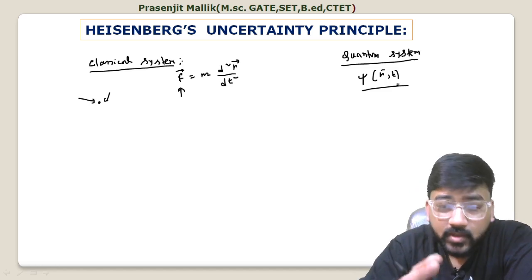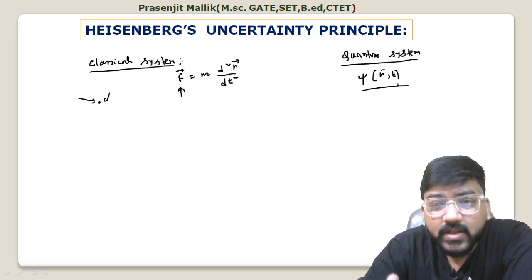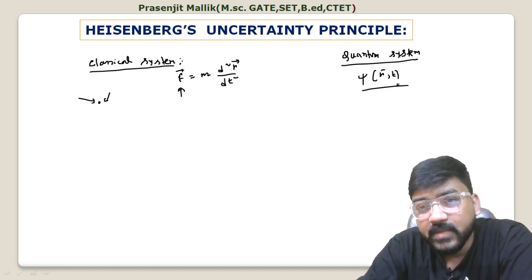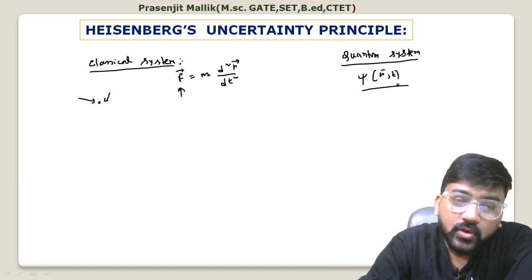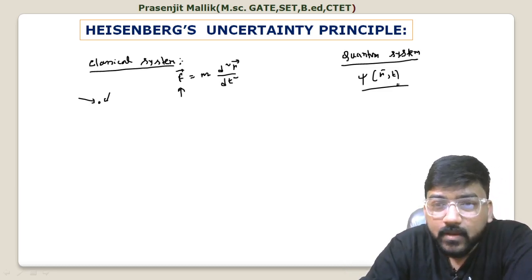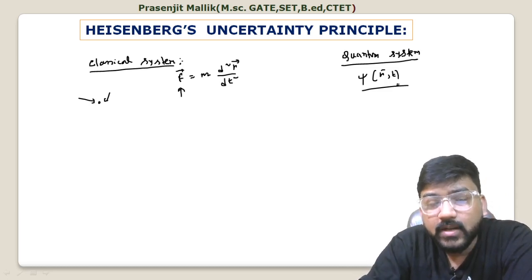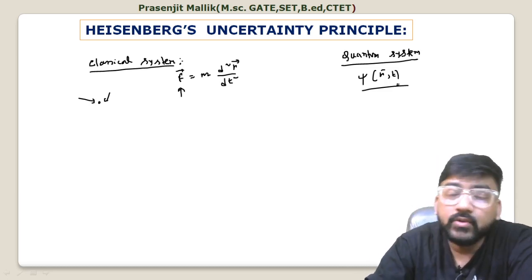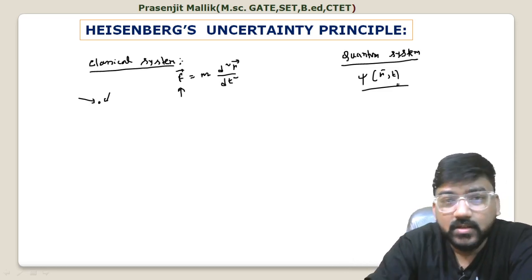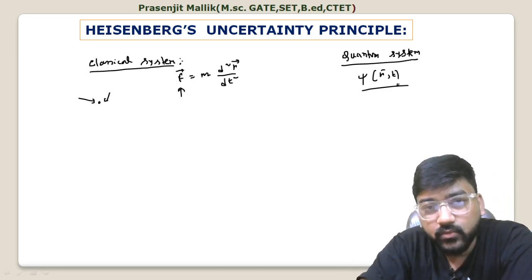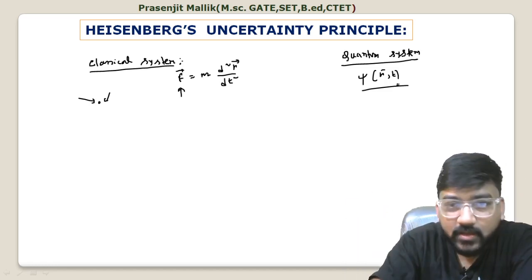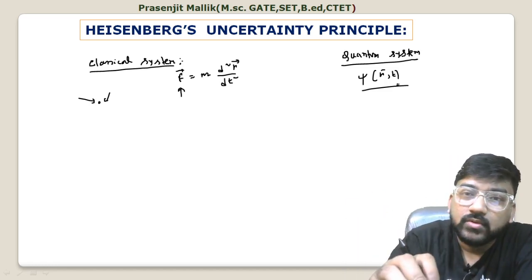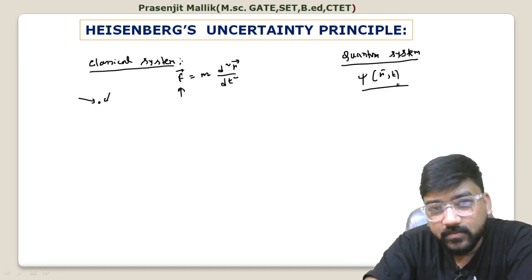And keep in mind, quantum mechanics does not limit the accuracy of measurement of position or momentum. So if you separately measure position and momentum, there is no problem. But you cannot measure position and momentum simultaneously to an arbitrary level of accuracy. If you measure position to an arbitrary level of accuracy, then you have to compromise on momentum.